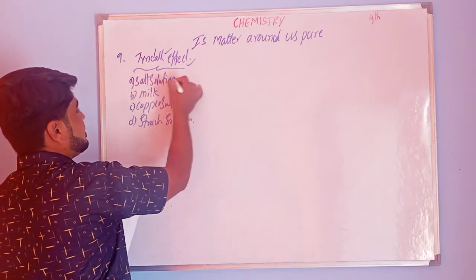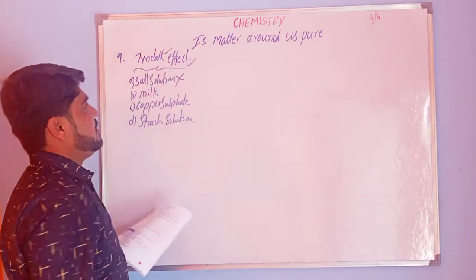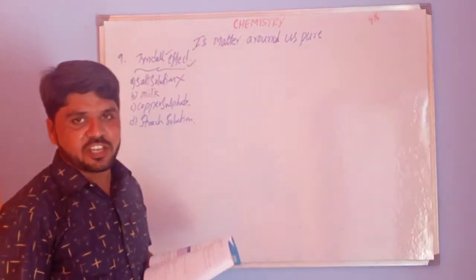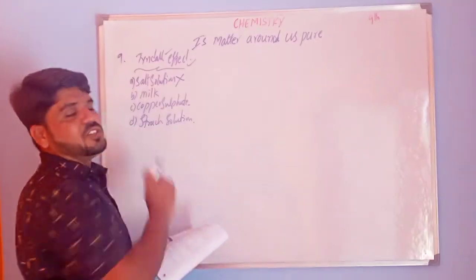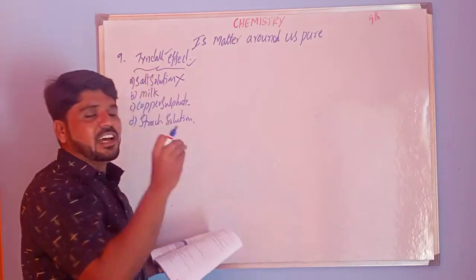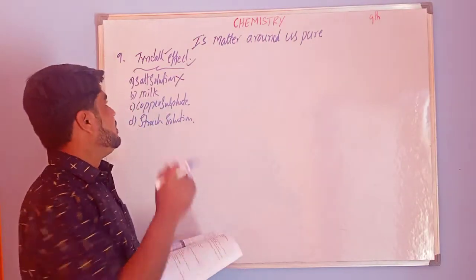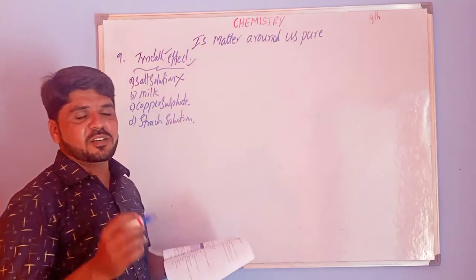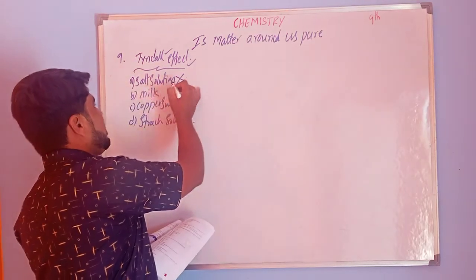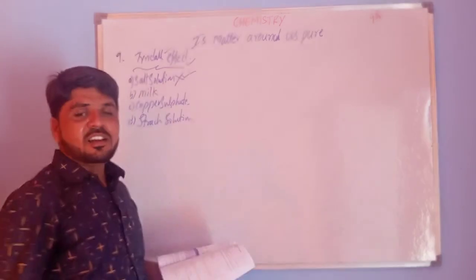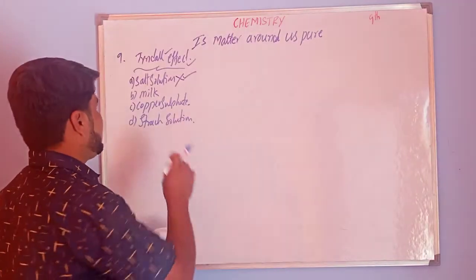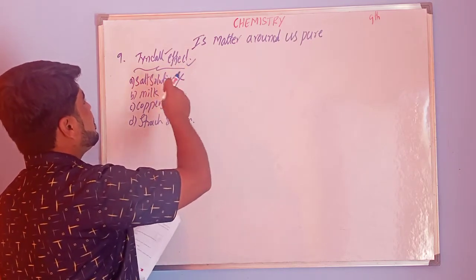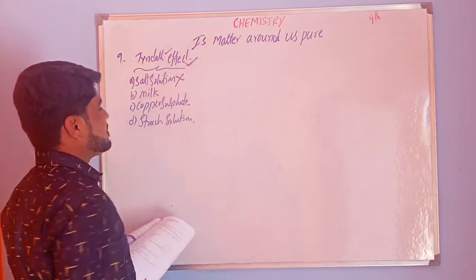Salt solution does not show the Tyndall effect. Why? Because a salt solution is a homogeneous solution. In it, salt is completely dissolved in water, which means a uniform concentration of salt can be observed. That's why salt solution does not obey the Tyndall effect.